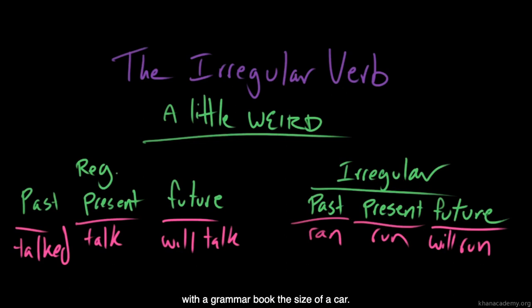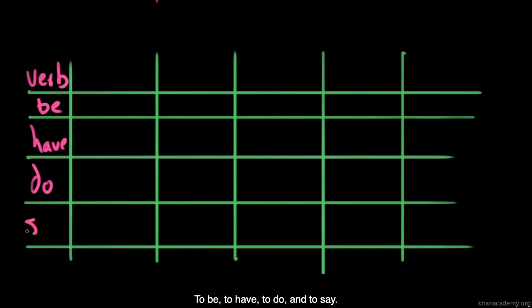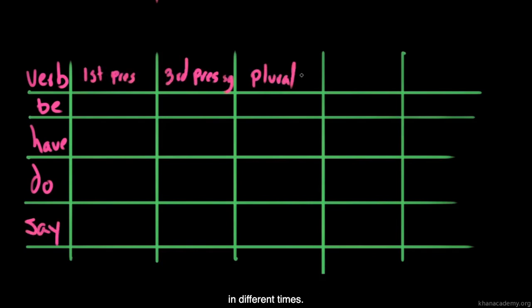Now, there are a lot of irregular verbs in English, but you're listening to someone with a grammar book the size of a car. So I think between the two of us, we can figure this out together. But for now, let's just focus on 4 verbs: to be, to have, to do, and to say. So let's take these verbs and make them work for a bunch of different people in different times.